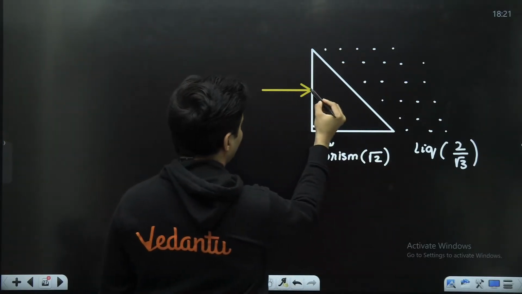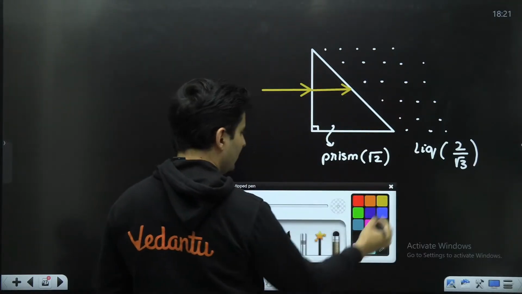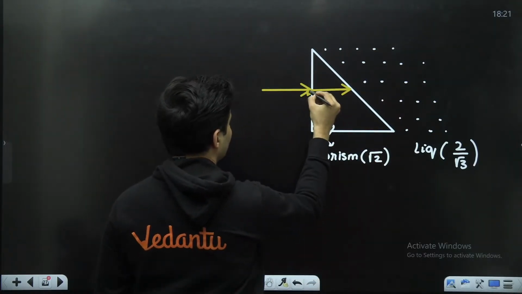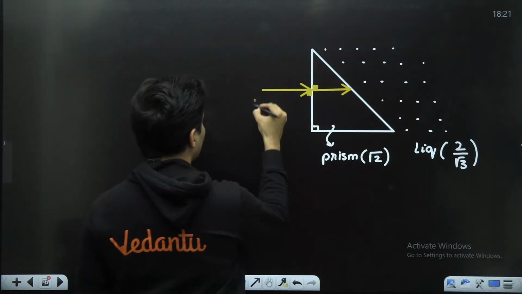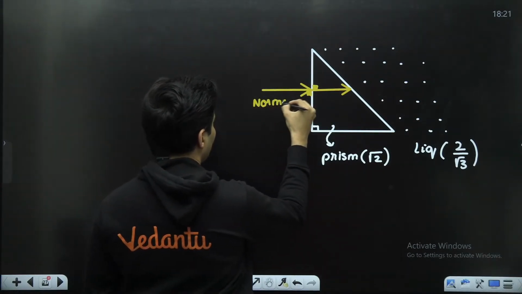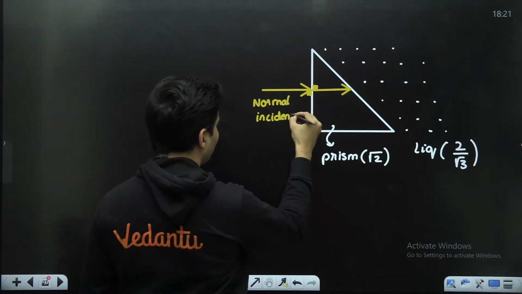The light will still enter at normal incidence and it will continue to go like this. So there is no change as such. This is still going to be 90 degrees. Of course, this is also going to be 90 degrees. So this is still going to be normal incidence, now with the fluid.